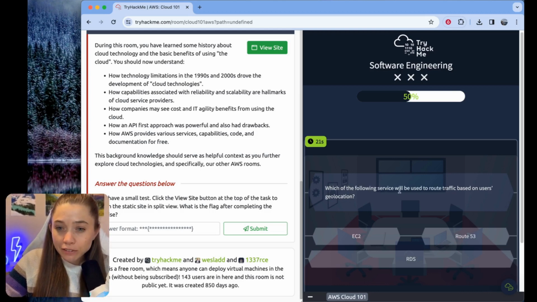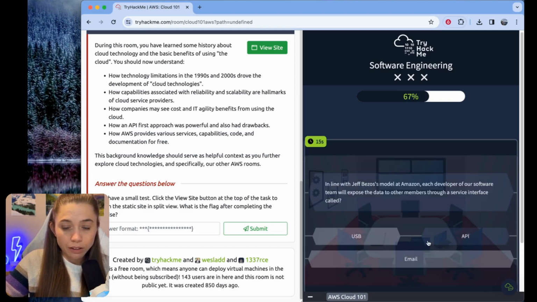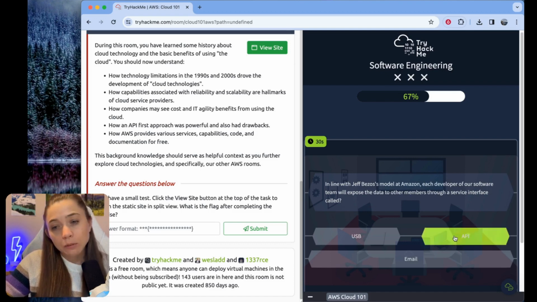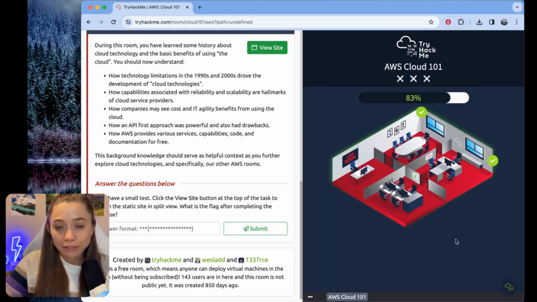Which of the following services will be used to route traffic based on users' geolocation? EC2, so that's compute. No. The traffic will get routed to compute services, probably. RDS is databases, so we're going to go with Route 53. In line with Jeff Bezos' model at Amazon, each developer of our software team will expose the data to other members through a service interface called, let's go with API, which stands for Application Programming Interface.